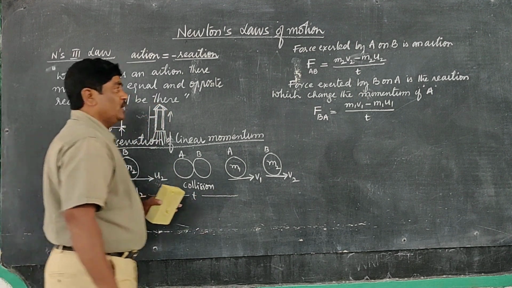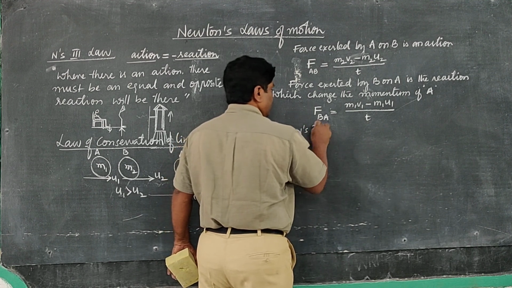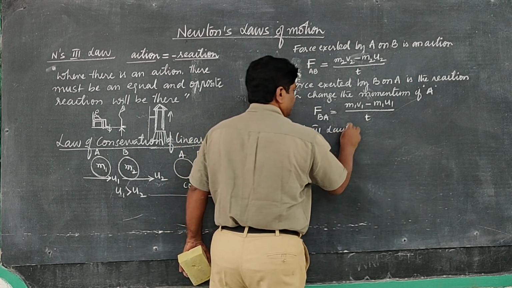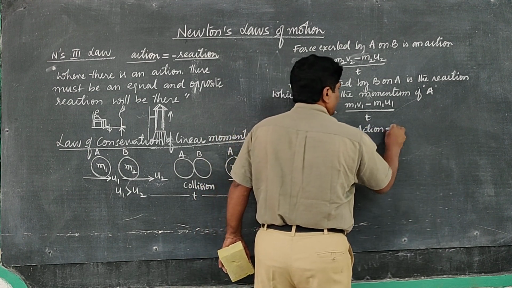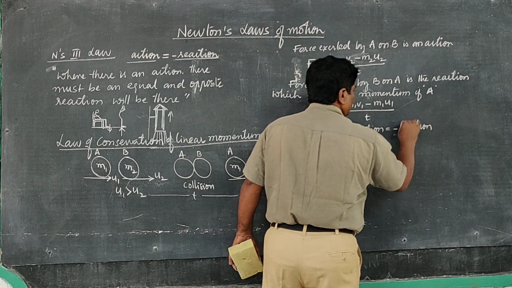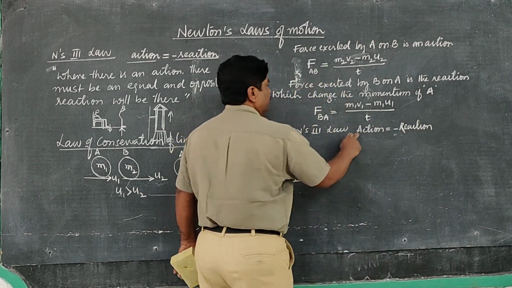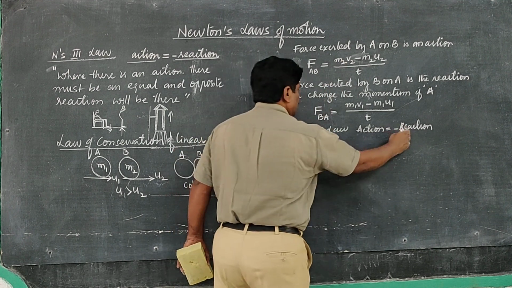Right or not? So here, according to Newton's third law, what can we write? Action is equal to negative reaction. So action is what? F of A on B. Reaction is what?